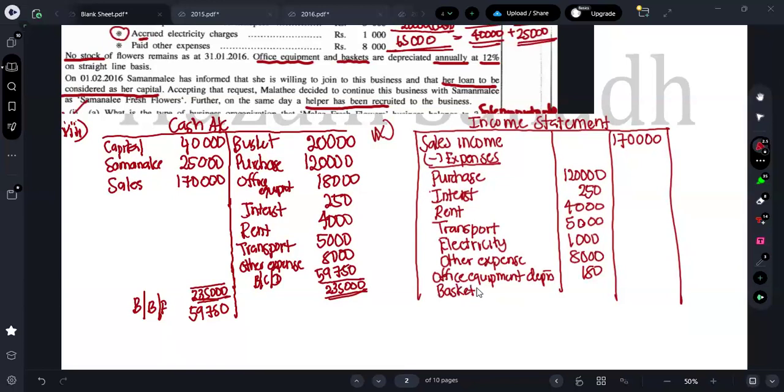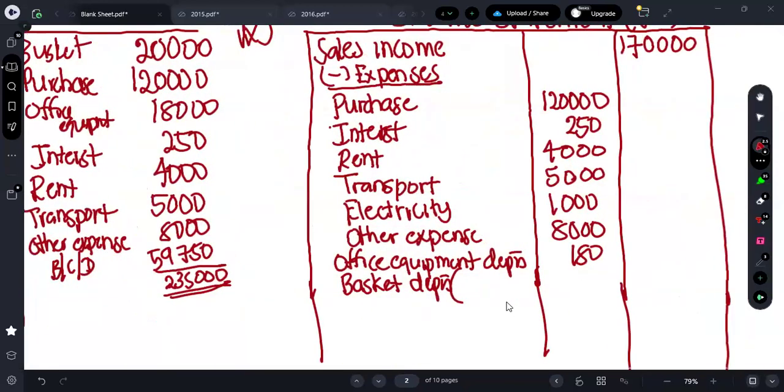Basket depreciation. For what month are we preparing these, guys? We are preparing it for January, right? So make sure to put it as January. So basket depreciation is how much? What's the value of the basket? You are purchasing those baskets for 20,000 into 12 percentage into 1 over 12 into 1 over 12. What's the answer you will be getting?